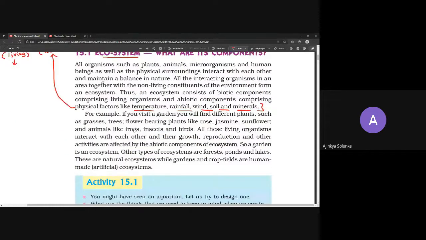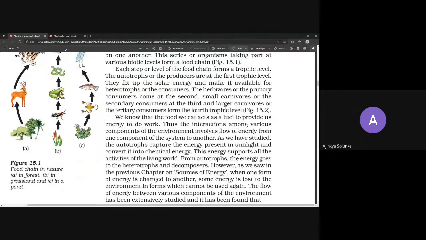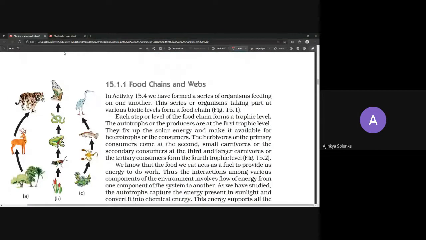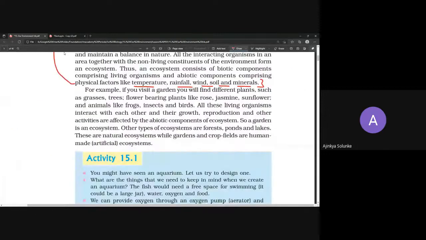Now, the question is examples of ecosystem. We have different kinds of ecosystem. In your book, they have given you different ecosystems, but we will take some very basic ones like they have given us at the starting point. The first is forest, or garden, or ponds, lakes. These are basically ecosystems themselves. And also gardens and crop fields.